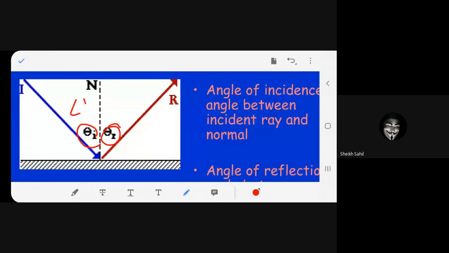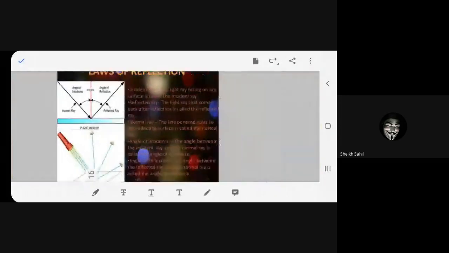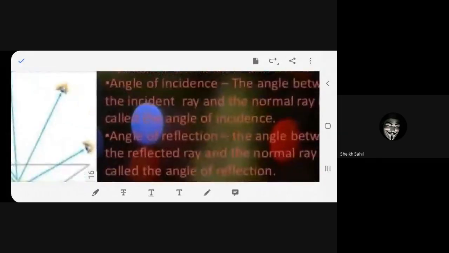This is angle I, this is angle R. So don't take theta 1, take angle I, angle R. Understand this one. Don't take this, remove it. Now you take angle I, angle R. Is it okay? That's all you have to understand. Got it? Okay. Now we'll talk about angle of incidence.